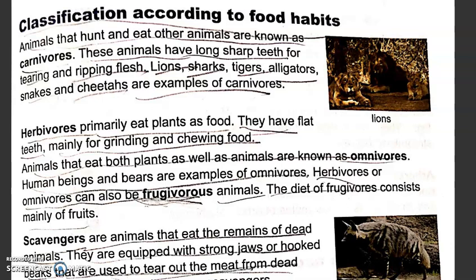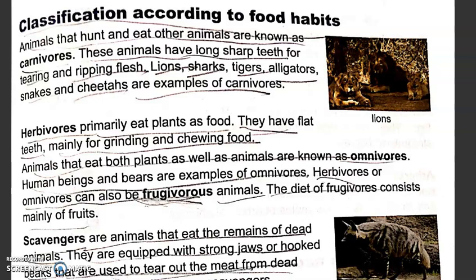Animals that hunt and eat other animals are known as carnivores. These animals have long, sharp teeth for tearing and ripping flesh. Lions, sharks, tigers, alligators, snakes, cheetahs, leopards, wolves, and hyenas are examples of carnivores. On the other hand, herbivores primarily eat plants as food. So basically, carnivores are non-vegetarians and herbivores are vegetarians. They have flat teeth mainly for grinding and chewing food.